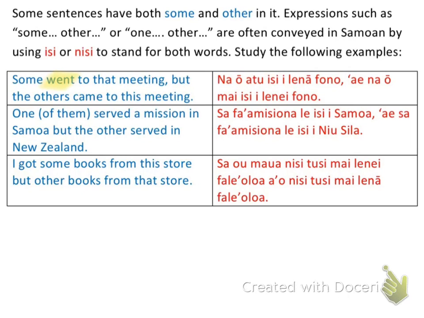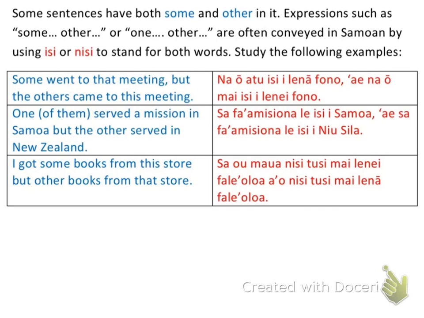Now the second part of the sentence is but, and we should know the word for but is i. Okay? And now I just do another sentence structure. The others came to this meeting, so I use isi in the beginning of the sentence structure. Now I'm going to use isi in the second part of the sentence structure, even though they have kind of different meanings, some and other.